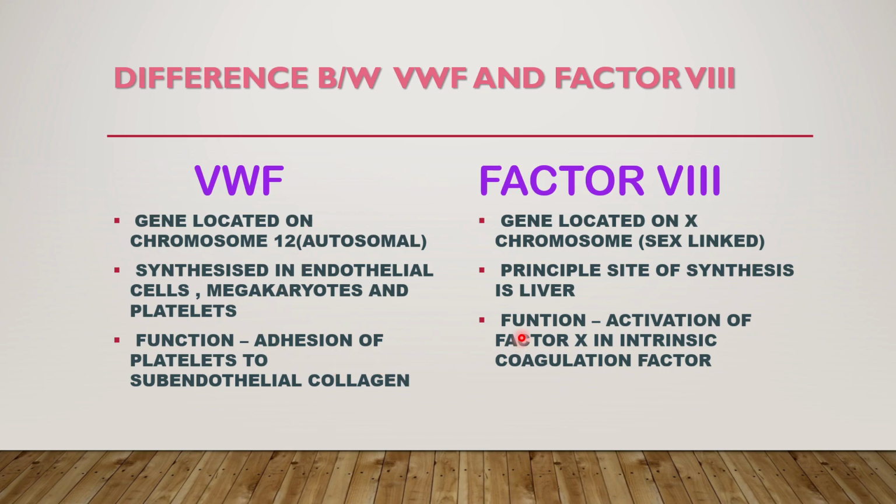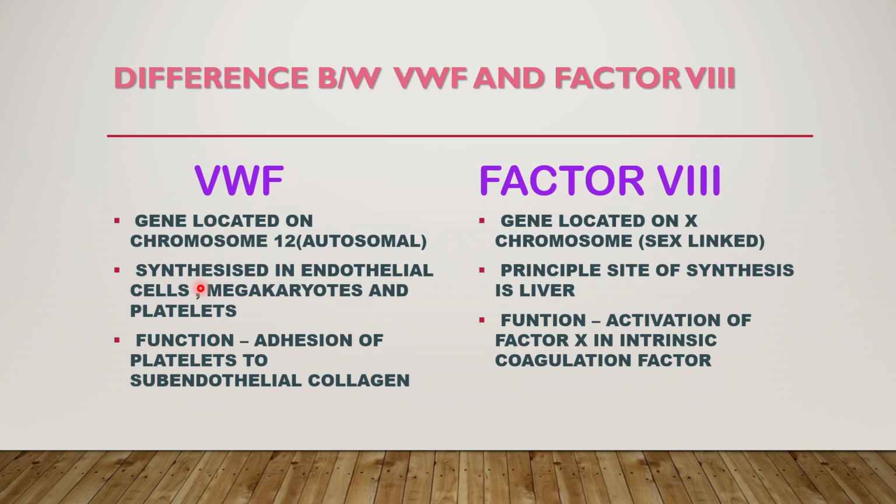So these are a few differences between von Willebrand's factor and factor VIII. So von Willebrand's factor, the gene of it is located on chromosome 12 and thus it is autosomal in nature, whereas factor VIII gene is located on X chromosome and thus it is sex linked.